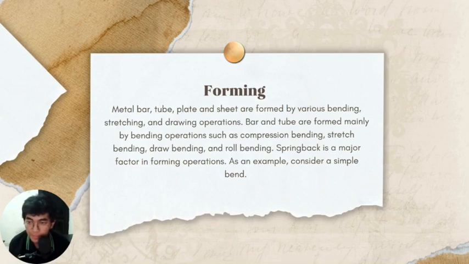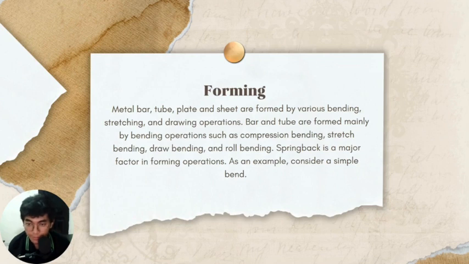Spring back is a major factor of forming operation. As an example, consider a simple bend. In bending, we can find methods to overcome the effect of spring back. The first one is over bending, the second is bottom offsetting, the third is stretch bending.